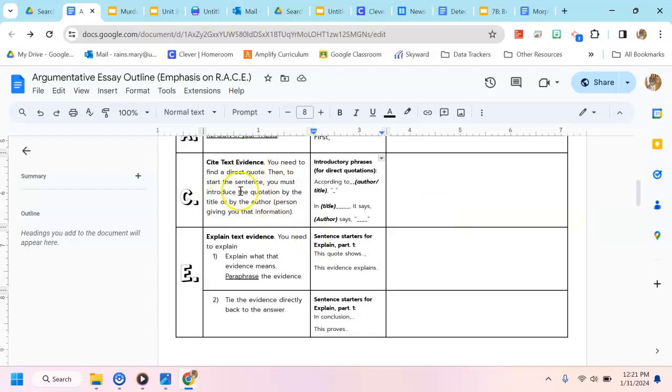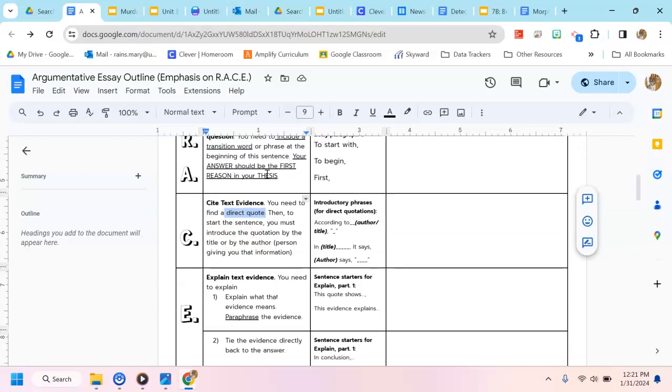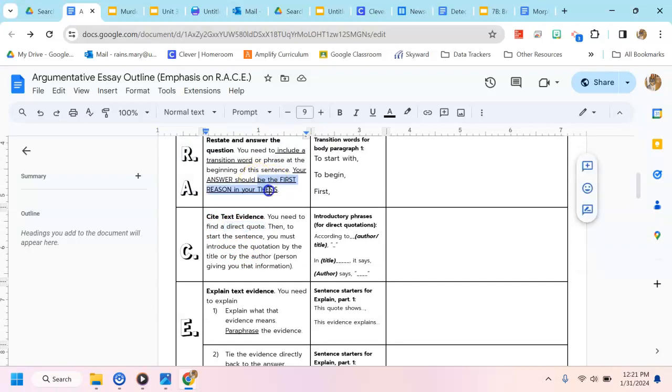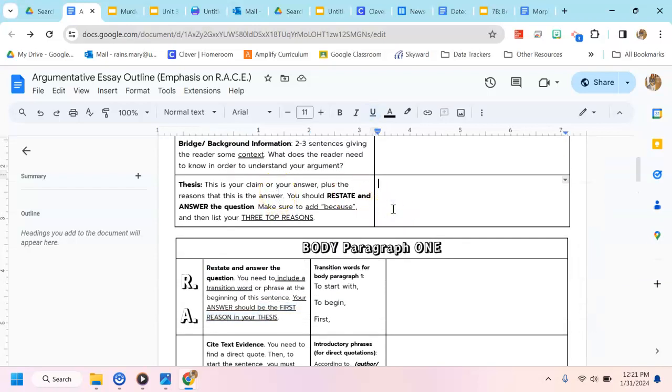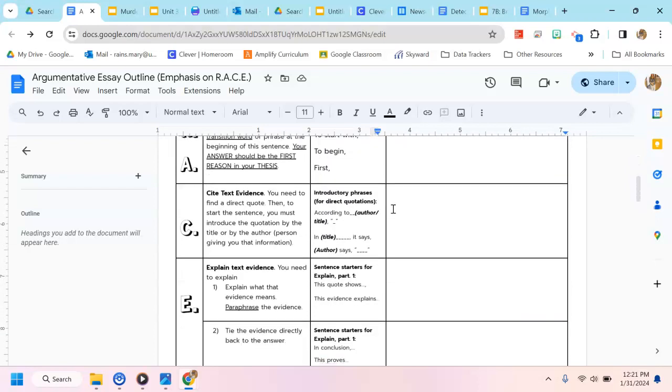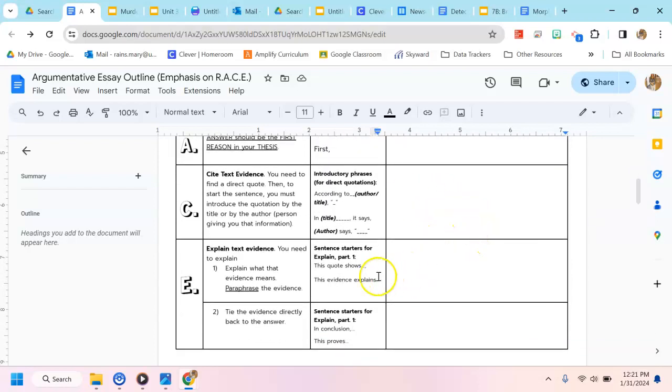The second part is then bringing in a direct quote from your source that actually ties directly with your first reason that you gave in your thesis. So when you were coming up with your thesis and listing out your reasons, those reasons should have been tied to evidence that you found in your source. So this is where you're going to include that evidence.